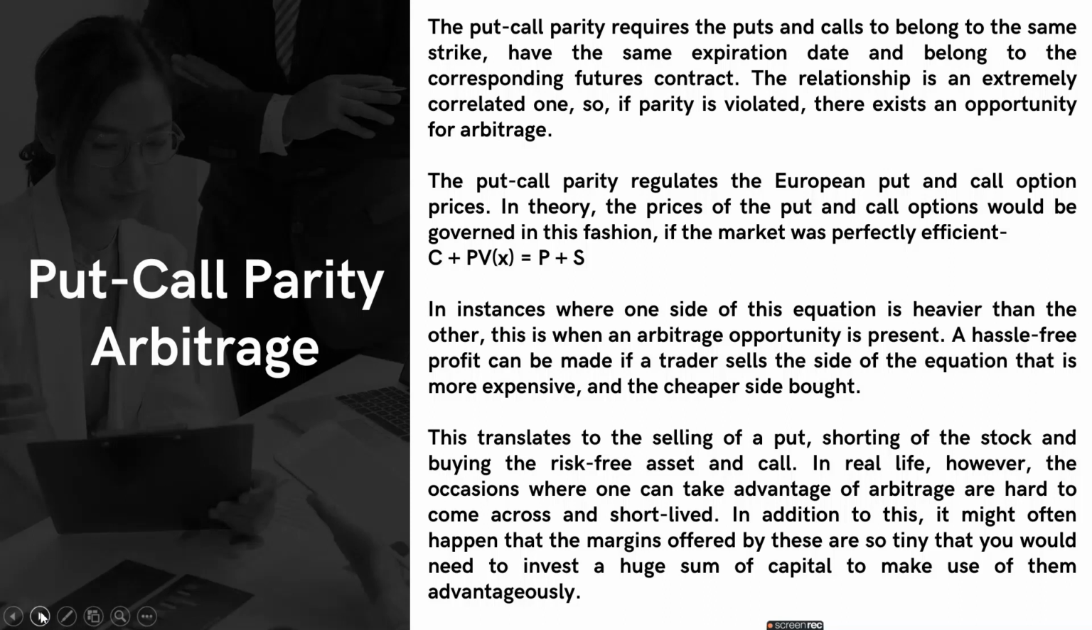What happens is that one side of the equation can be heavier than the other, and that is when arbitrage arises. So a hassle-free profit can be made if a trader sells the side of the equation that is more expensive and buys the cheaper side. I hope we understood that. So this translates to the selling of a put, shorting of the stock, and buying the risk-free asset and call.